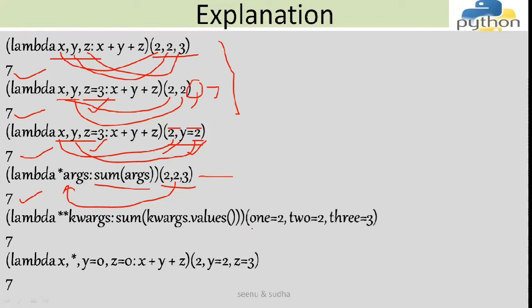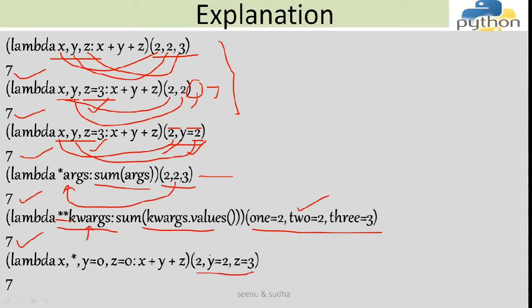In this case, I'm passing a variable length, but this variable length is the keyword arguments. So I'm saying 1 is equal to 2, and 2, 2, and 3 I have passed. To take the keyword variable length arguments, I'll be using star star. So this is the syntax. This will catch all the keyword arguments, and then it will make a sum of this by using the keyword arguments variable name dot values. So I'll be getting 7 over here.